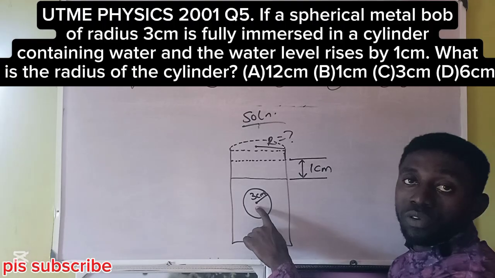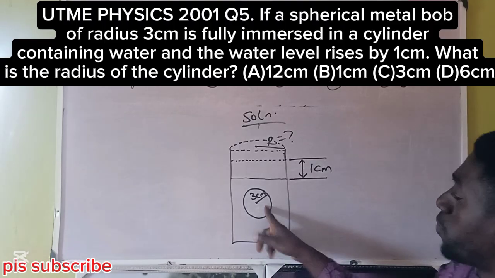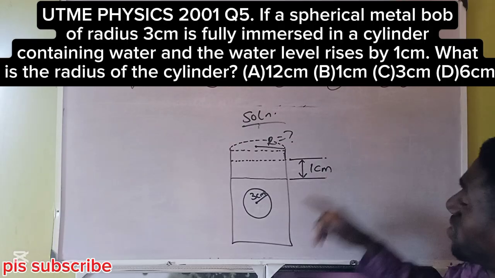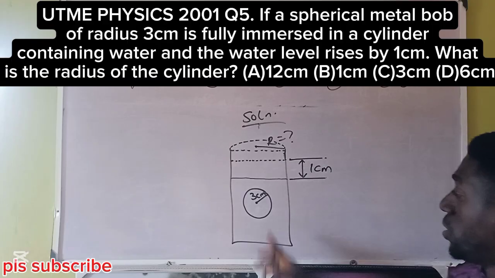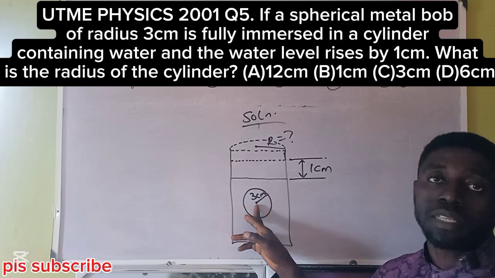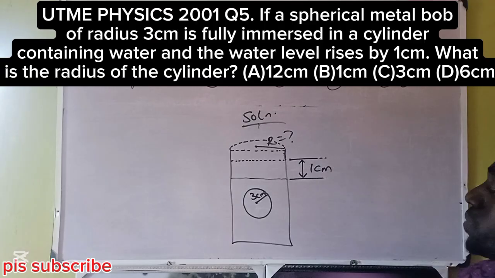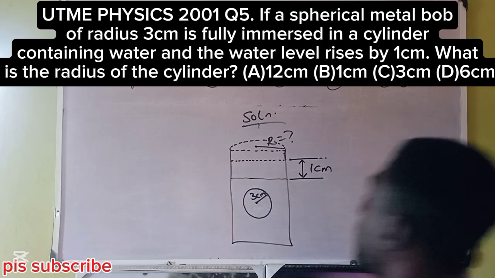Is it this metallic bulb that caused this change? Take this metallic bulb away, this change will go. So the change in volume here is the same as the volume of this body immersed. That's Archimedes' idea. So the question becomes, what is the volume of this sphere?